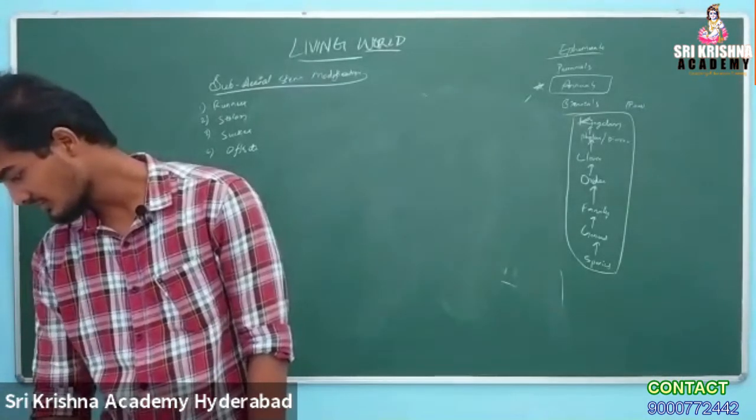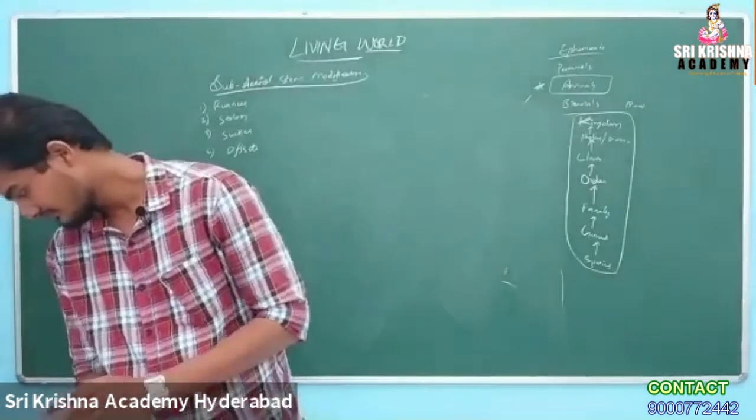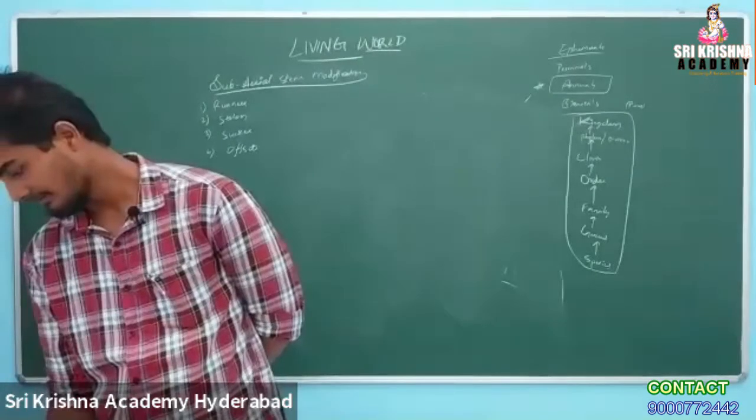What are adventitious roots? The roots growing from any other part rather than the radicle. Okay.